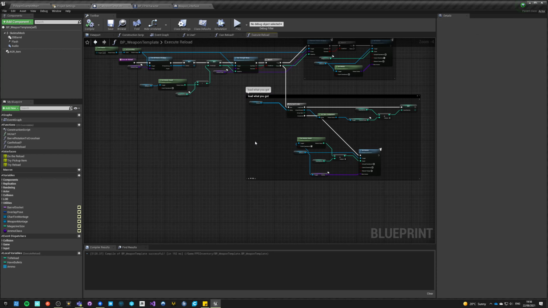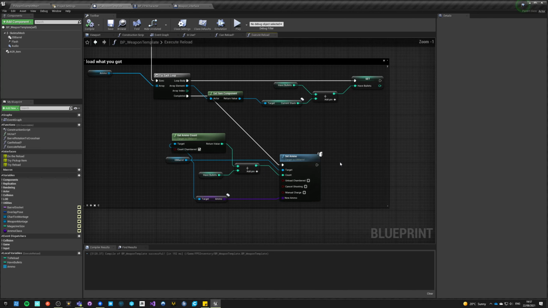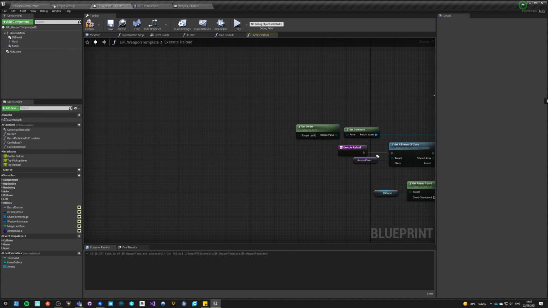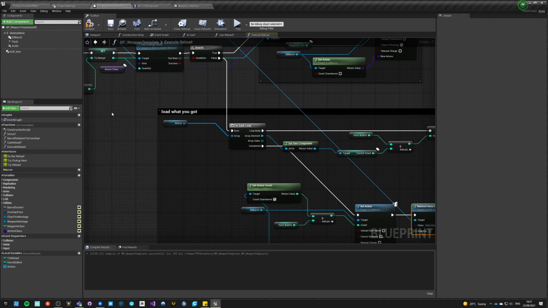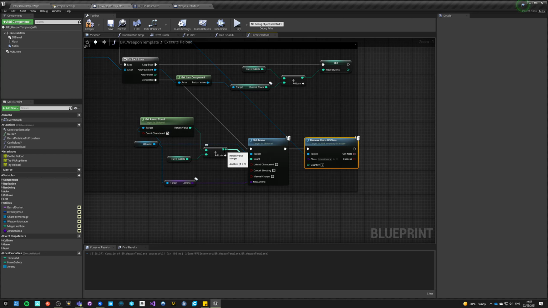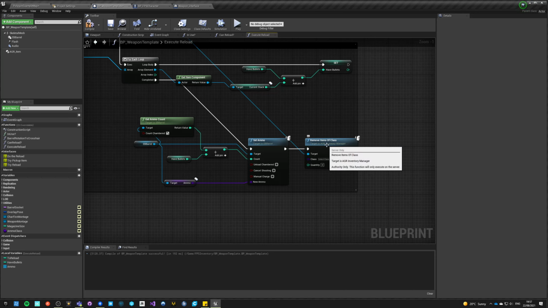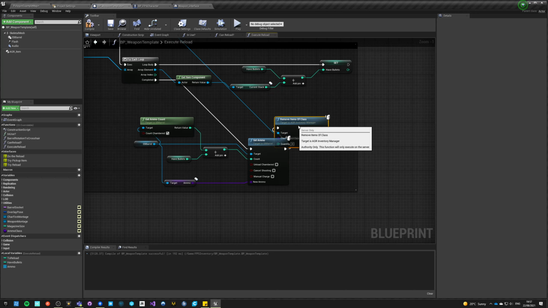So here we also have to do a remove items of class when we set ammo. Oh, again, get inventory, remove items of class, and okay, we have to store it as well again, or do we?